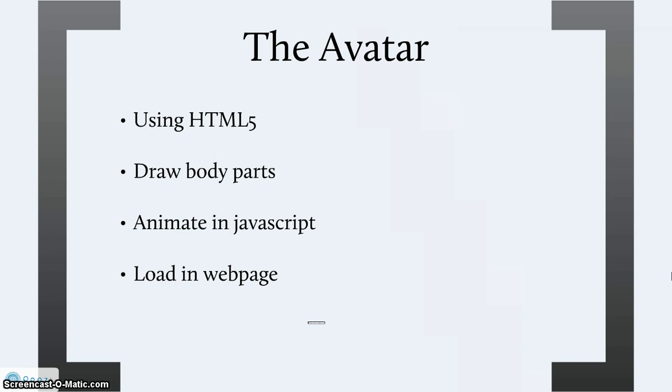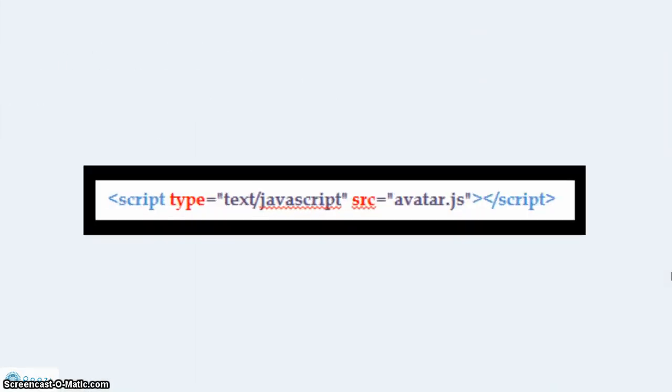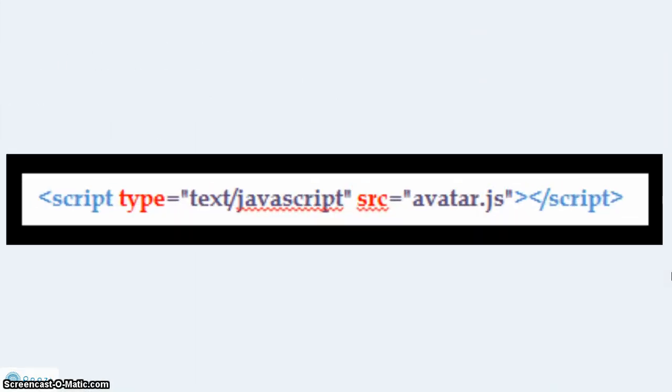If the avatar is a picture, we're not going to be able to move the body parts of the avatar. So we're going to have to draw the different body parts and then combine the body parts in JavaScript and also create our animation functions in JavaScript, and then load this JavaScript file onto the web page with a line of code that would probably look something like this, with the avatar.js file as a source file.